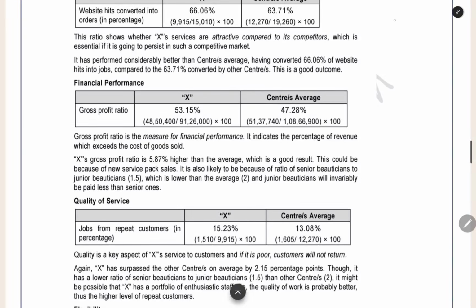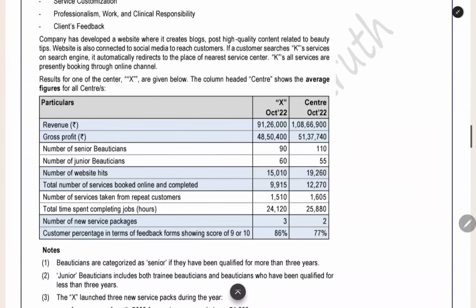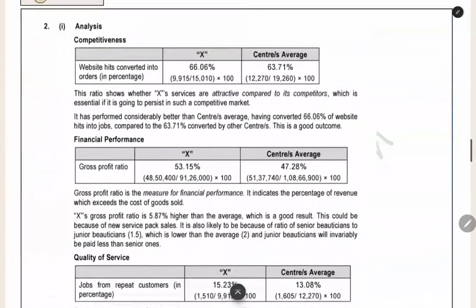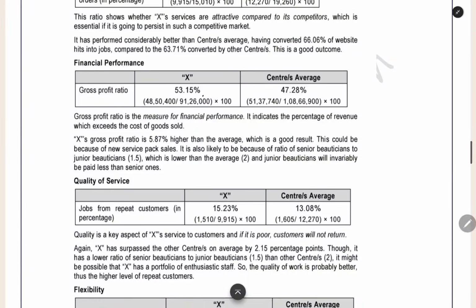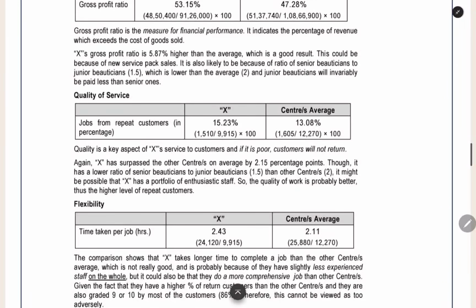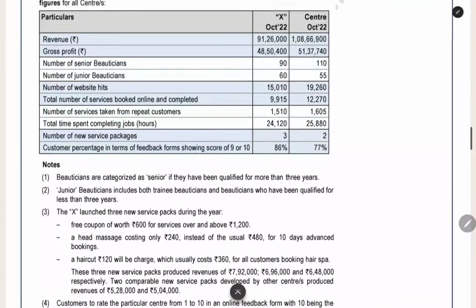Now financial performance. Financial is the gross profit ratio, GP by sales. We have both the data in the above question. We can use that to find out the gross profit ratio. In the gross profit ratio also, we have more profit. That is good for the company. And then quality of service.